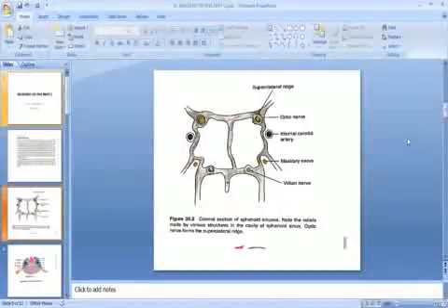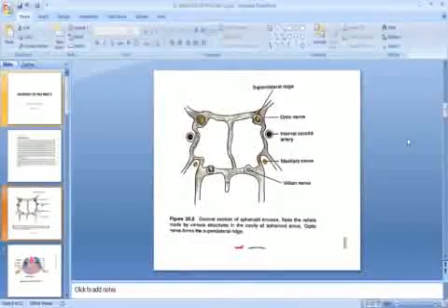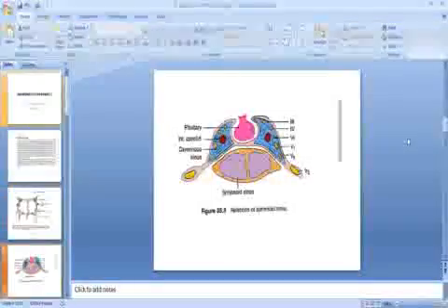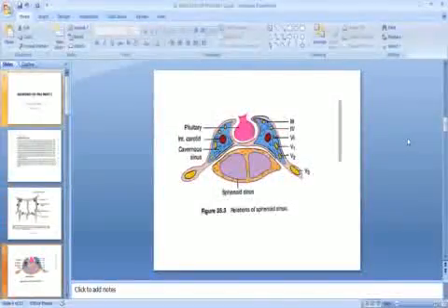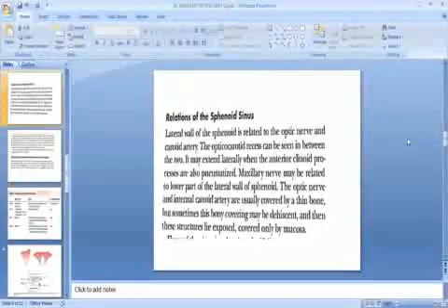Here is an image of the coronal section of the sphenoid sinus. Note the reliefs made by various structures in the cavity of the sphenoid sinus. The optic nerve forms the superolateral ridge. These are the relations of the sphenoid sinus. Now we will discuss the relations of the sphenoid sinus.